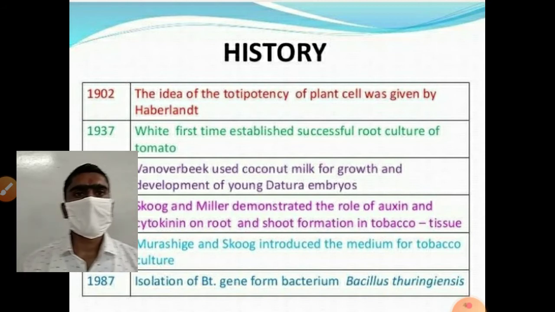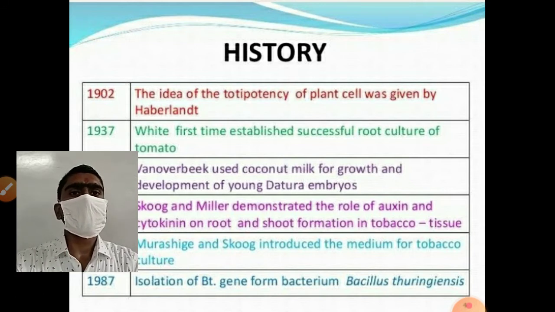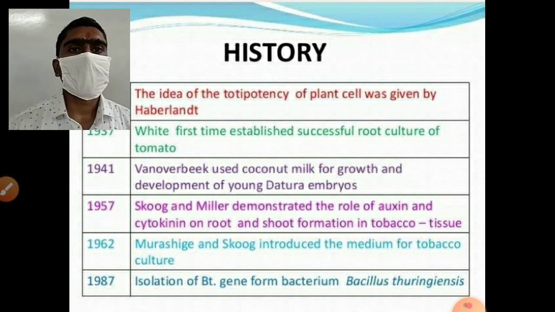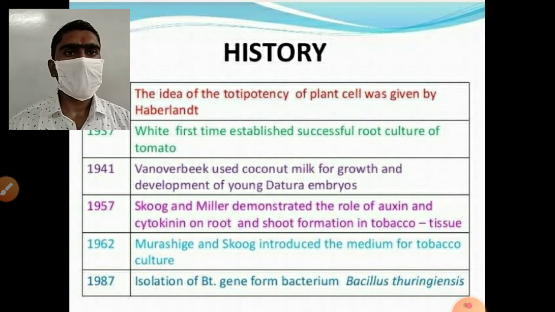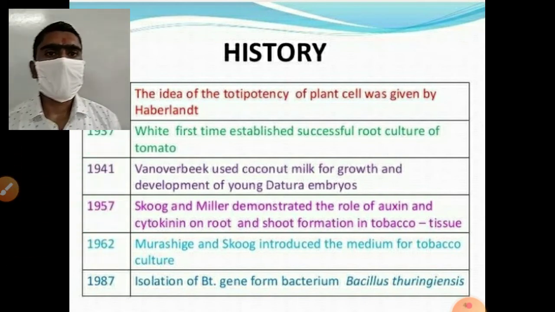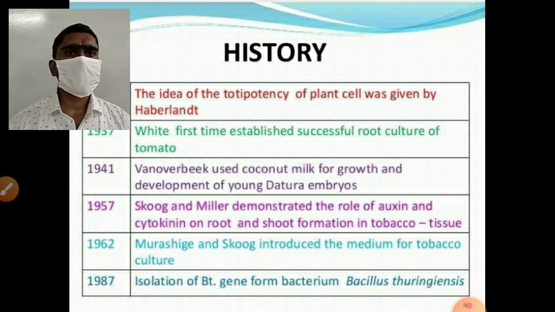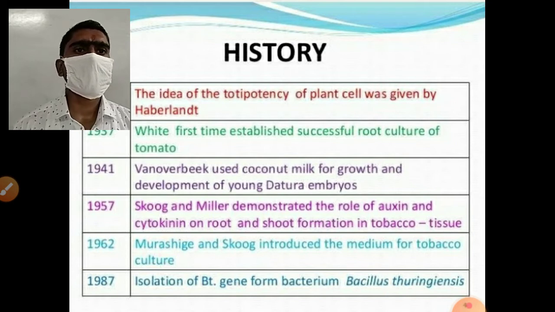That is history. The idea of the totipotency of plant cells was given by Haberlandt in 1902. He was the scientist who gave the idea of totipotency of the plant. What is totipotency? Totipotency is the special ability of a plant cell to regenerate a whole plant from a single cell. And after that, in 1937, White for the first time established a successful root culture of tomato.